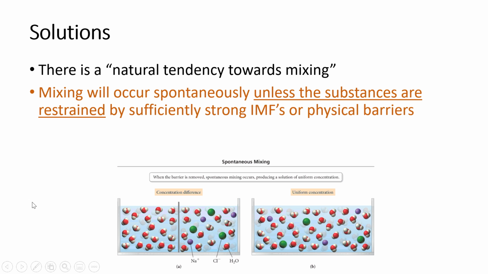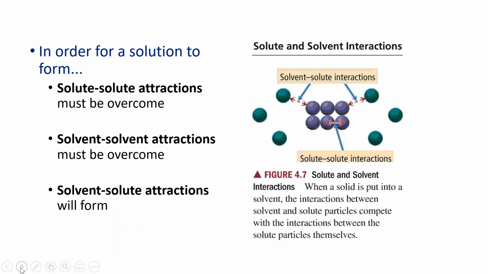And the restraint might be a physical barrier, like in this example down here. We can see we have salt water separated from pure water, and when we remove this barrier, they will just get mixed up and make a uniform concentration. Or the thing holding them apart could be an intermolecular force or a bond. So it could be an attraction that's holding them apart.